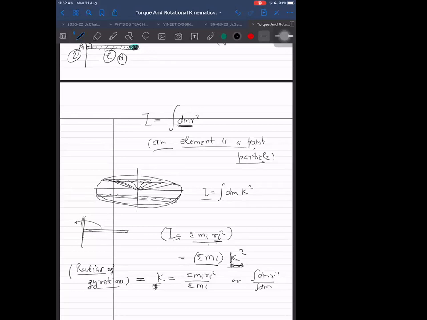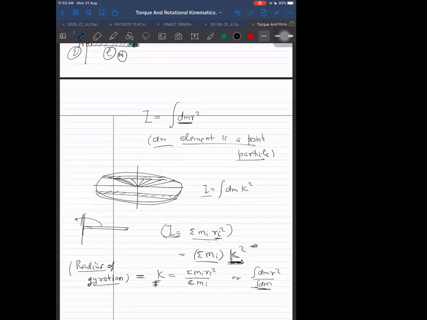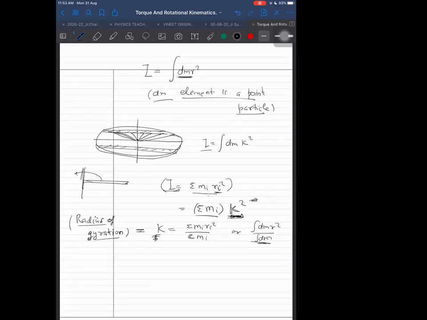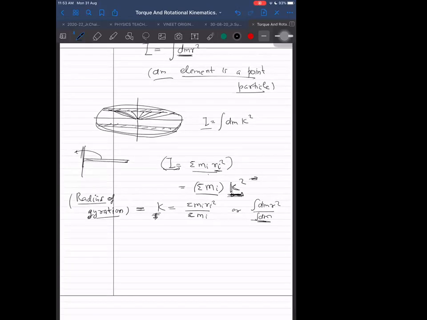It has no other uses. In fact, I don't use it to find moment of inertia. Moment of inertia we find by integration only. But after finding it by integration, just to remember what the moment of inertia effectively is, we sometimes remember this radius of gyration. This helps us in remembering the moment of inertia formula. Otherwise, it has not much use, so no need to worry about it.